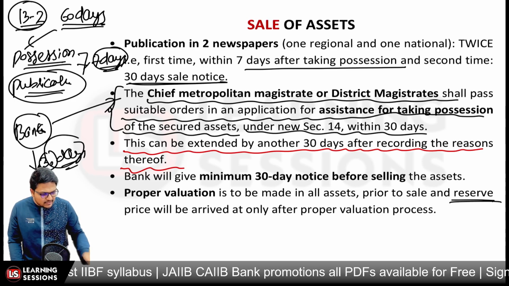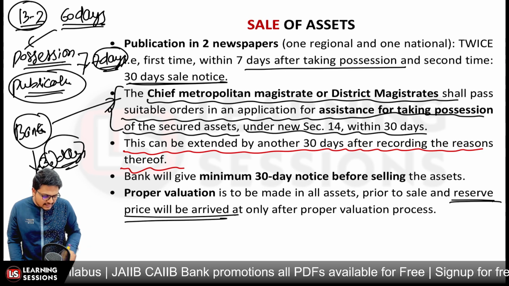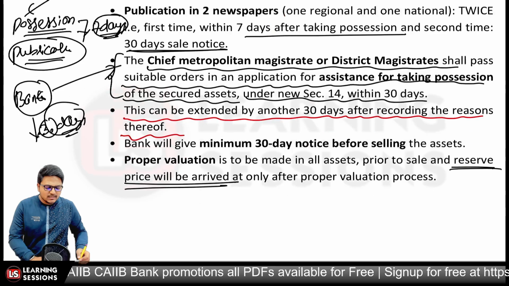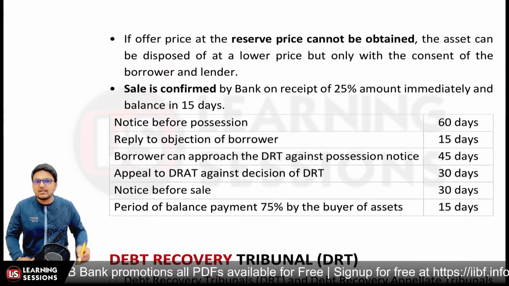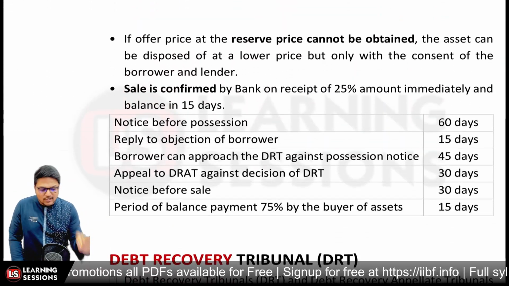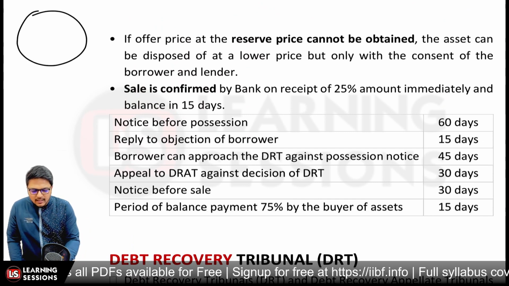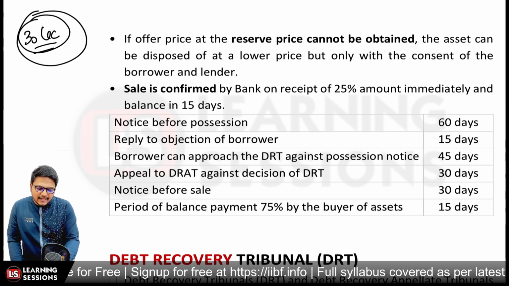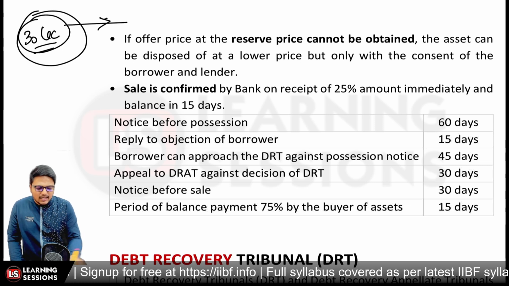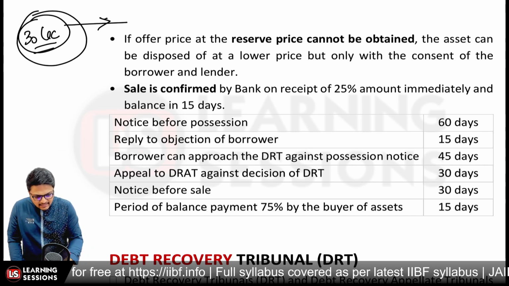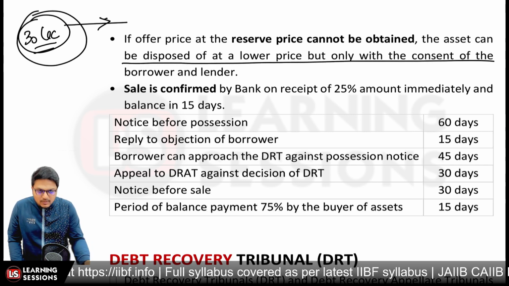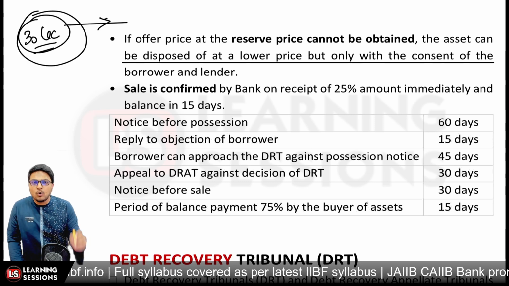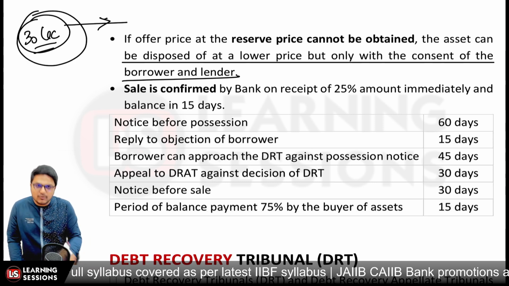Now the reserve price is that price below which the sale cannot be concluded. And further, if the offer price at the reserve price cannot be obtained, let's say the auction was for rupees 30 lakh, but we were not able to get any bid for 30 lakh rupees. In that scenario, the asset can be disposed of at a lower price also, but only after taking the consent from the borrower.